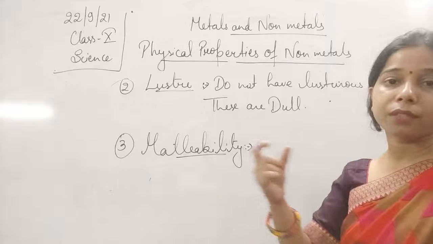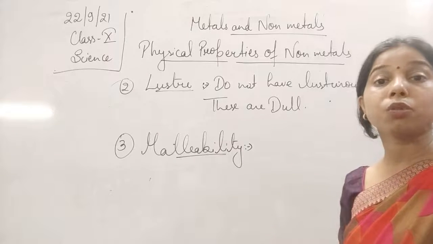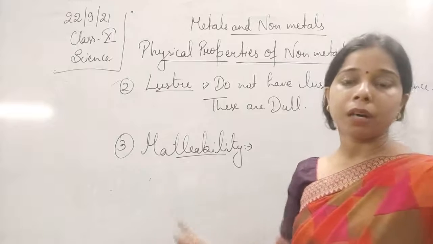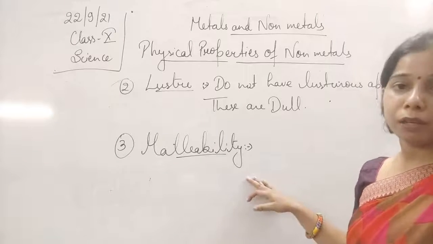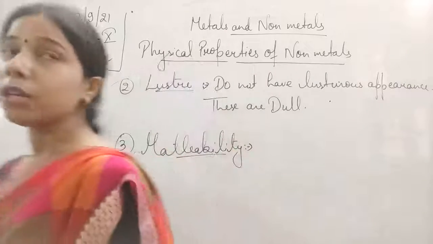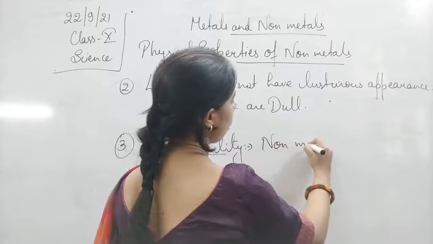So suppose you take sulfur or phosphorus and hit it with a hammer, it will break down into pieces instead of forming a sheet. So this property is non-malleability. We can say that non-metals are non-malleable.